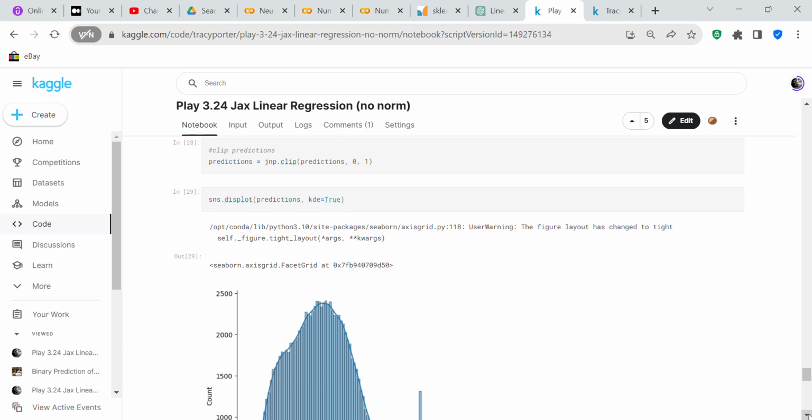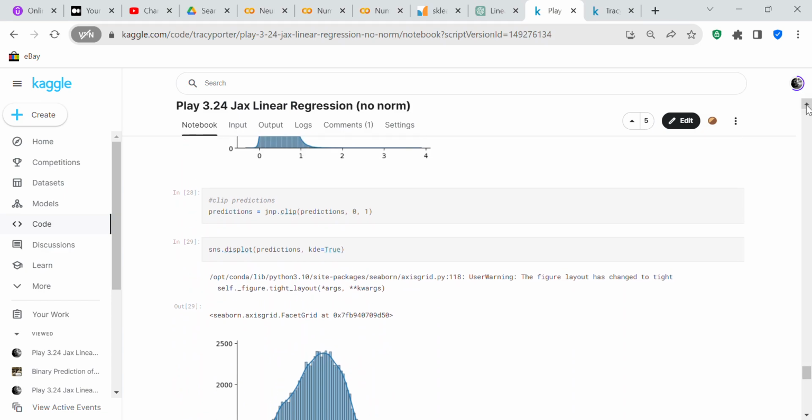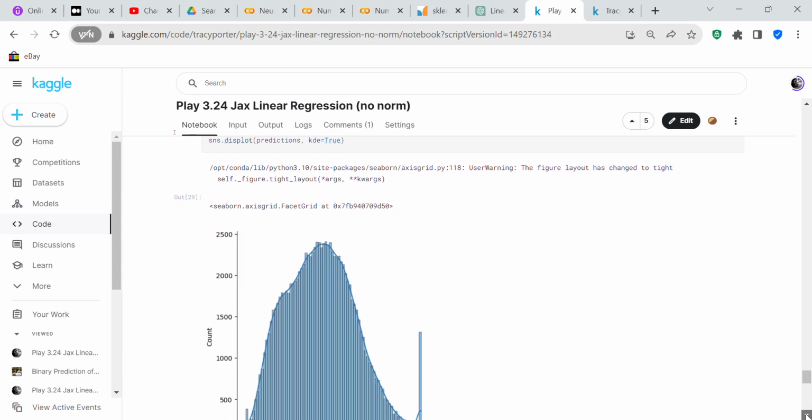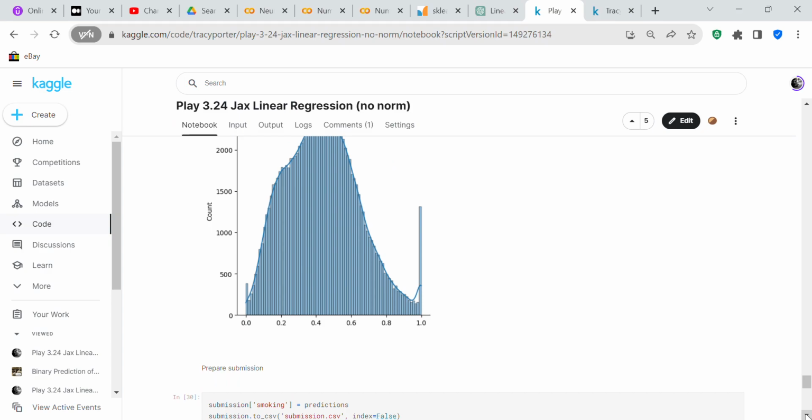And then we're going to clip the predictions. Predictions equals jnp.clip predictions. So we're going to clip everything to be from 0 to 1. So you can see here, this is where your predictions have been clipped.